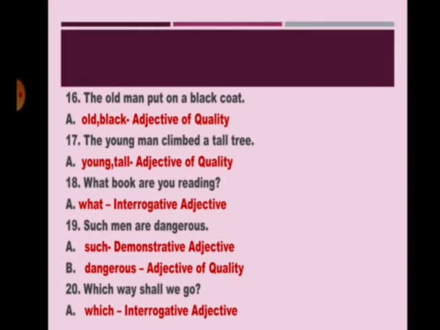17. The young man climbed a tall tree. Again, what kind of man climbed what kind of tree? Young man, tall tree. So here again young as well as tall describe the quality of a man as well as a tree. Okay, so here young and tall are adjectives of quality. 18. What books are you reading? Again it asks a question and there is a question mark. So what is what? Interrogative adjective. So write down interrogative adjective.